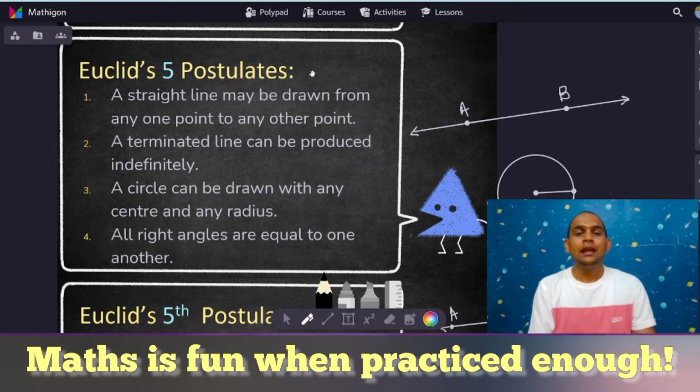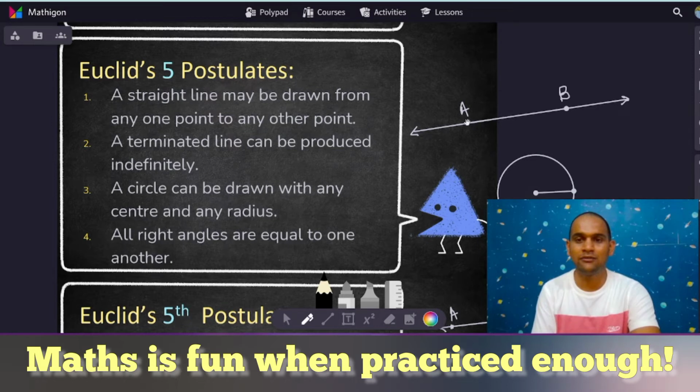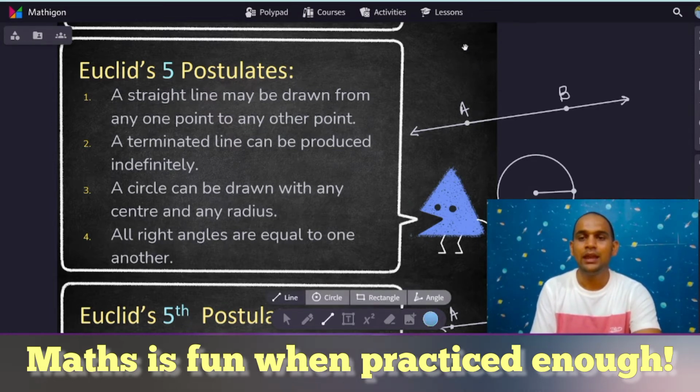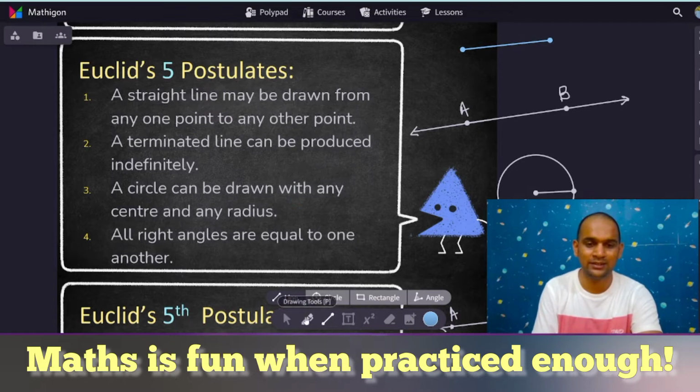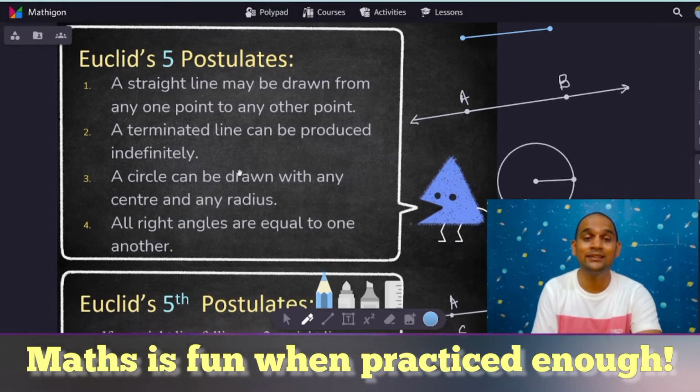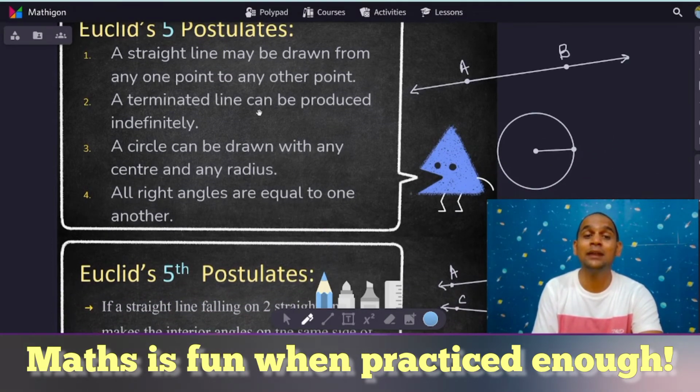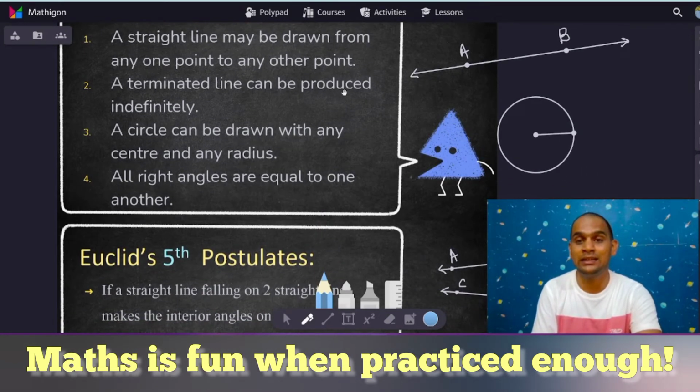Now let's understand Euclid's postulates. They are only related to geometry. A straight line may be drawn from any one point to any other point. Suppose you have any 2 points. Every time you can draw a line connecting these 2 points. That is what the first postulate says. The second postulate says a terminated line can be produced indefinitely. Suppose we have a line AB, as you can see in the diagram.